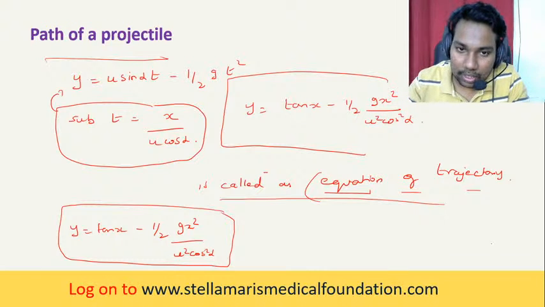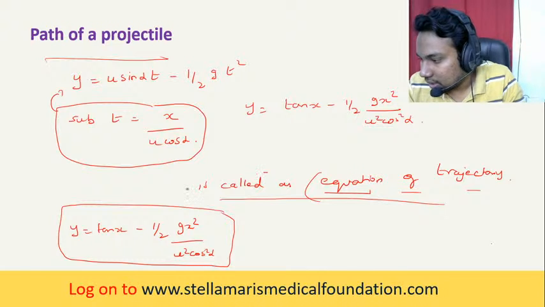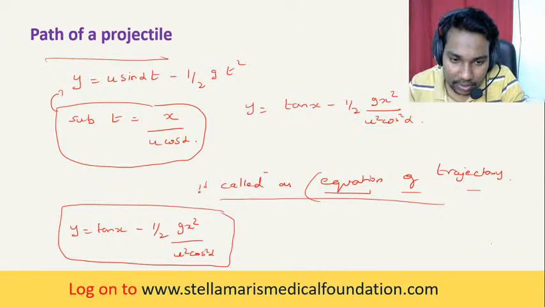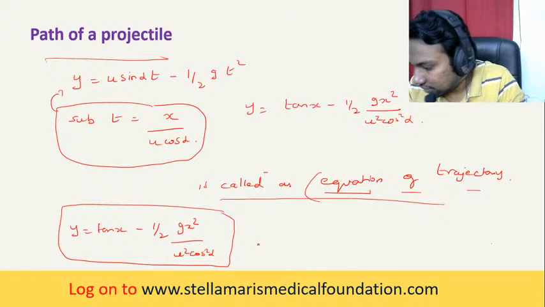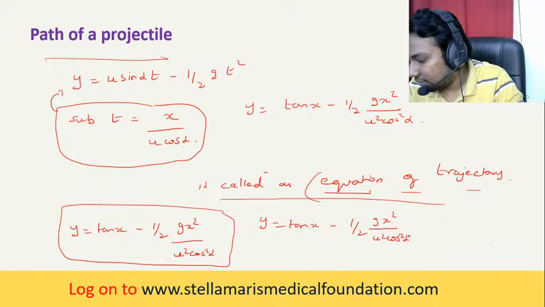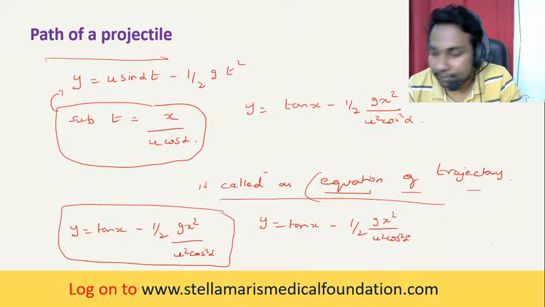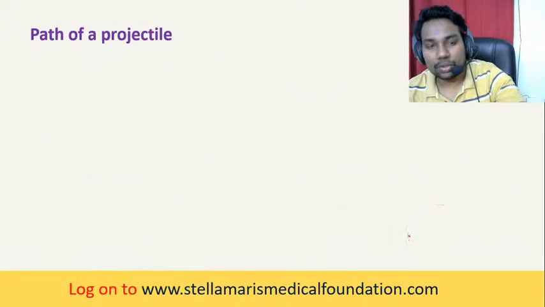So this equation is called the equation of trajectory. I just worked out how this formula came into existence, so that you will not forget it: y is equal to tan alpha x minus half into g x squared by u squared cos squared alpha. Never forget it. Okay, thank you, George, Kanishka, Joel, Samraj. Are you clear? Is everybody clear? Okay, so we'll move to the next one.